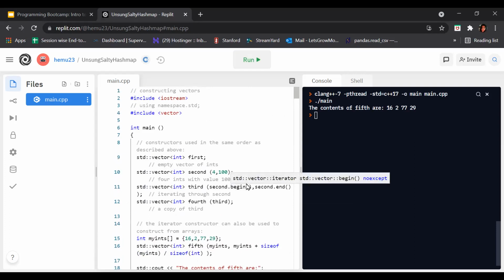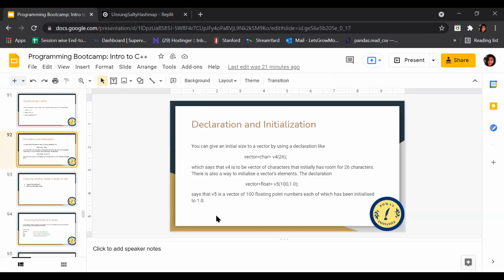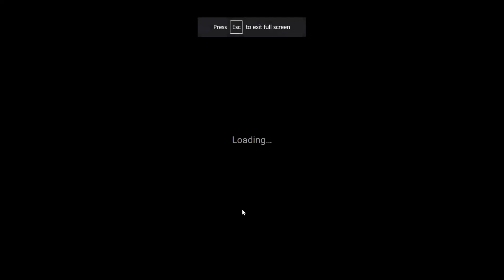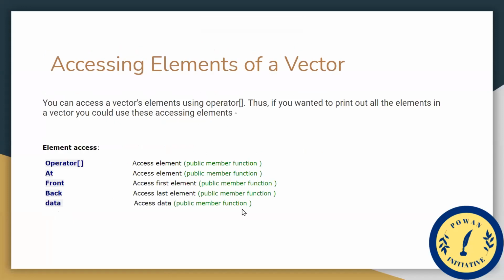Okay, now let's get back to our theory session. Now what is left is accessing elements of a vector. How can we access elements of a vector?